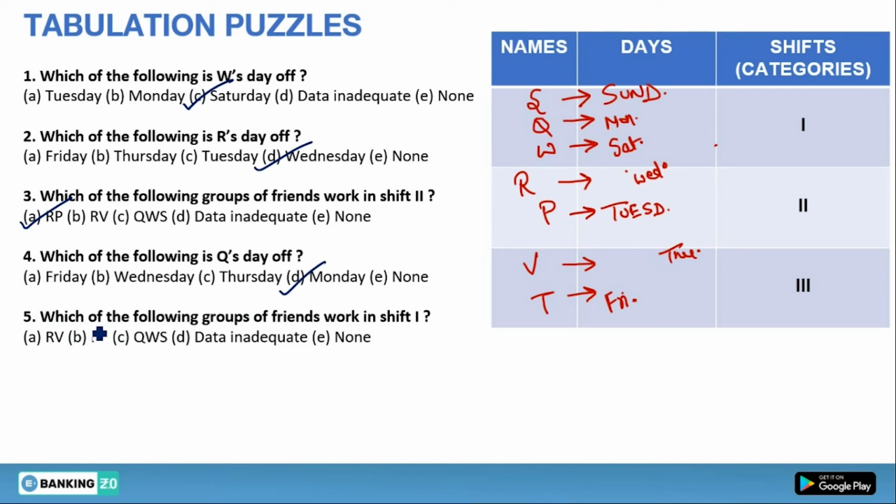Now question number 5. Which of the following groups of friends work in shift 1? In shift 1, S, Q and W are working. Okay. So option number C is correct. Q, W, S. I hope it is clear.